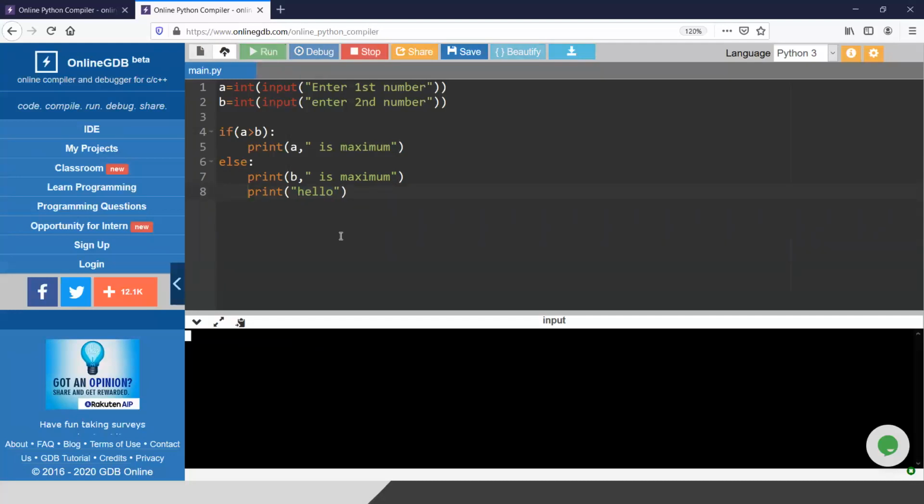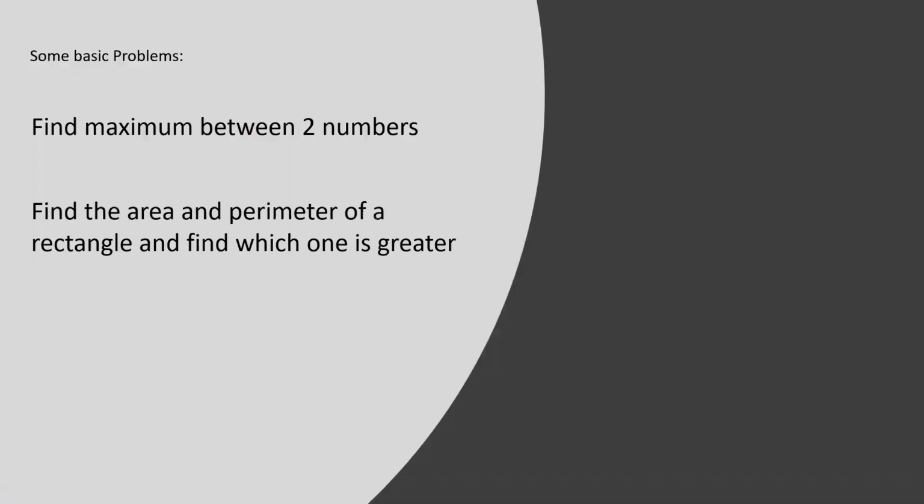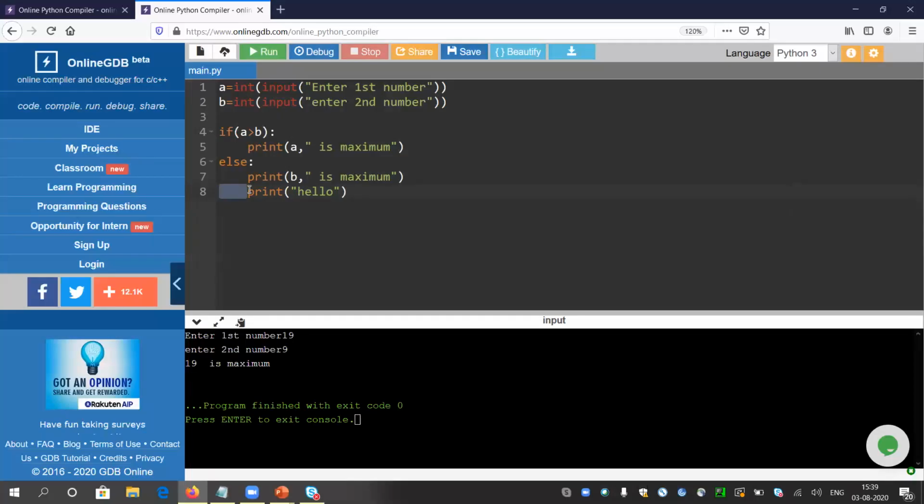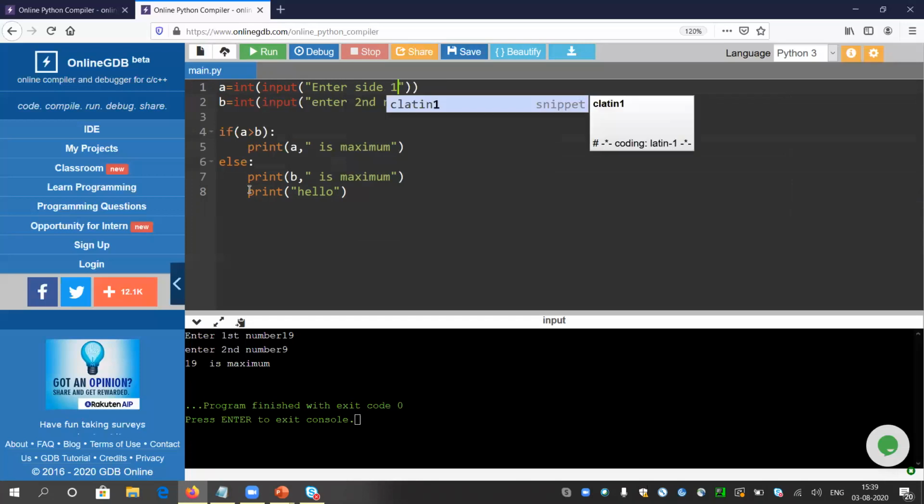So now if I give 19 and 9, it will not be printed, because by giving the tab, it comes under the else. Okay, so be careful writing your if else block. And this is the syntax. Next one is to find the area and perimeter of a rectangle and find which one is greater: is the area greater or the perimeter? So I can modify this piece of code. Enter side 1, and here I can write enter side 2.